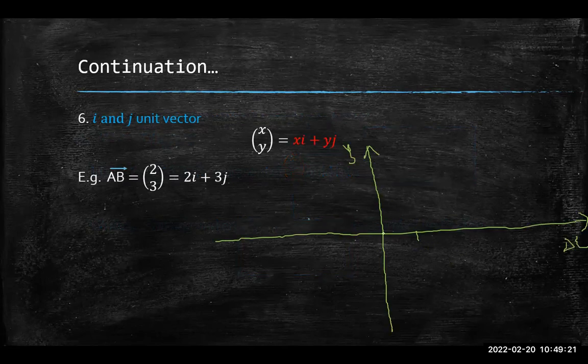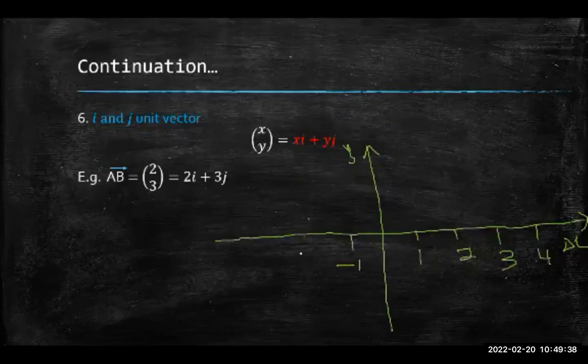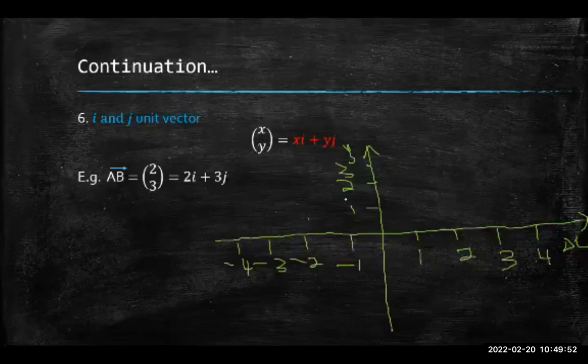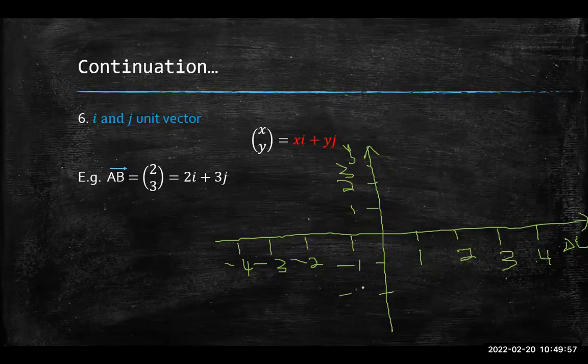So let's say this is my Cartesian plane, this vertical axis is my y-axis, horizontal is my x. So I have my scale, let's say this is 1, this is 2, 3, 4. So therefore this has to be -1, this would be -2, -3, -4. Let's say this is 1, this is 2, 3. This is -1, this is -2, and this is -3.